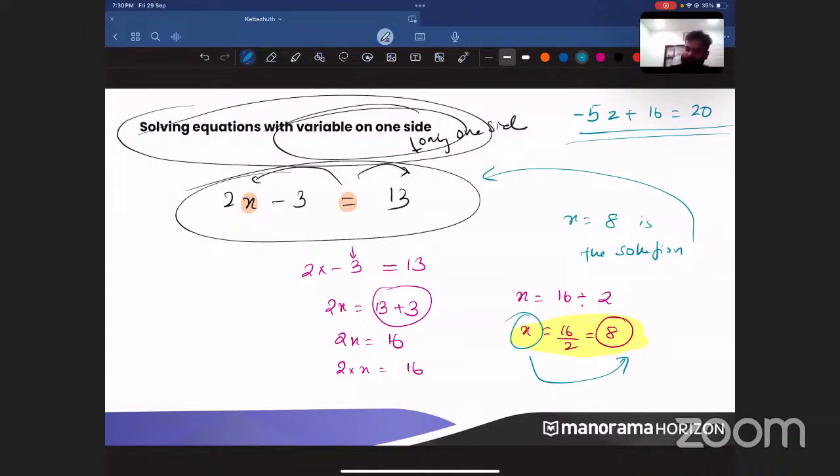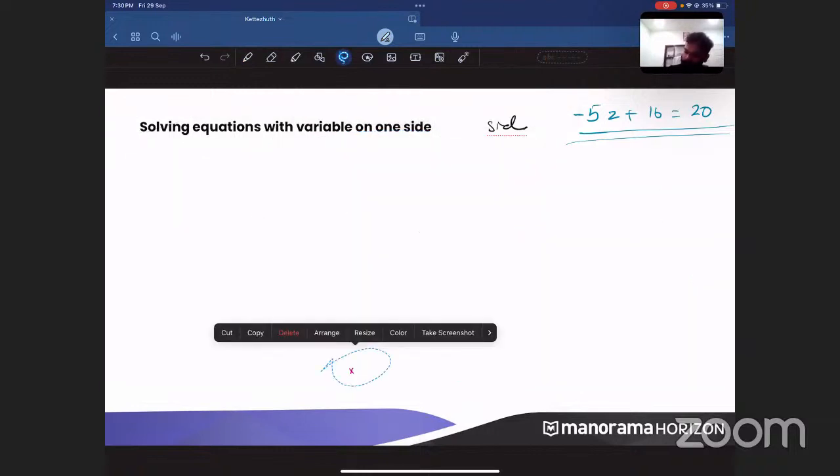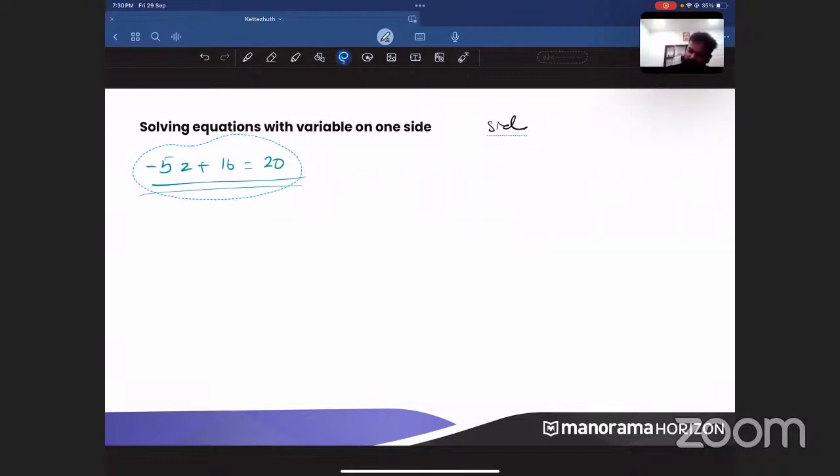Let me do the calculation. Taking this, minus 5z plus 16 is equal to 20. What you have to do first is take the 16 to the right side. So it will become 20 minus 16. Now, what is 20 minus 16? It is simply 4. So when you take this minus 5 to the right side, z will become 4 divided by minus 5.